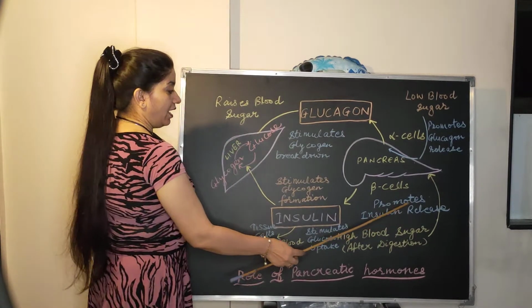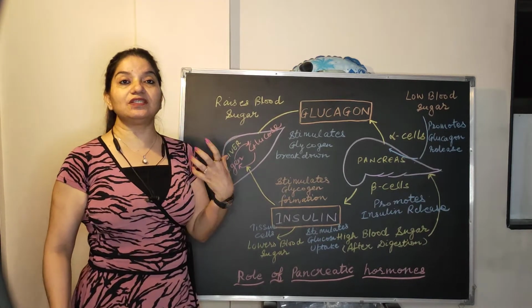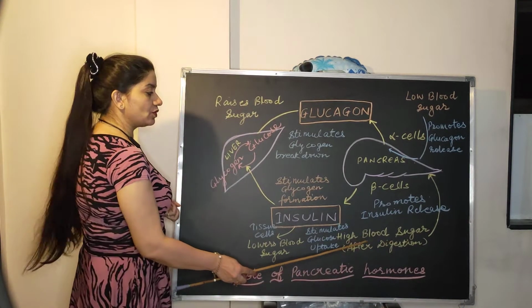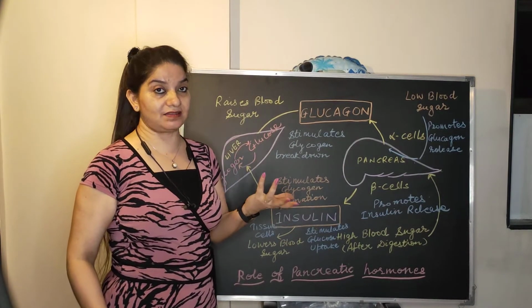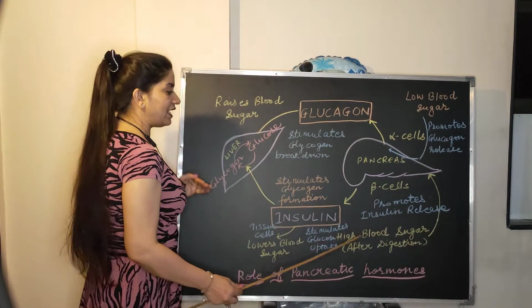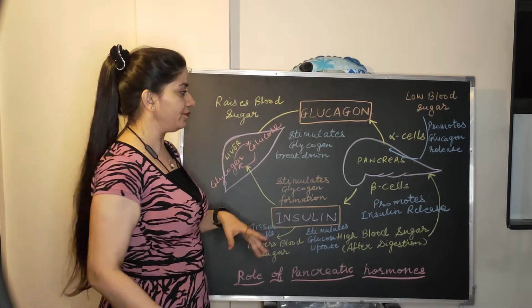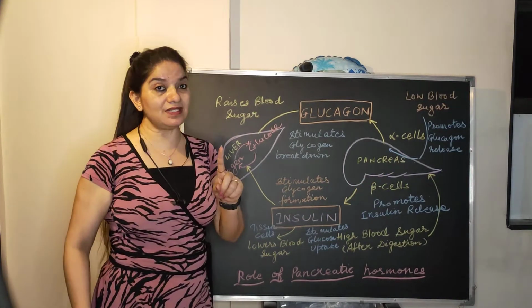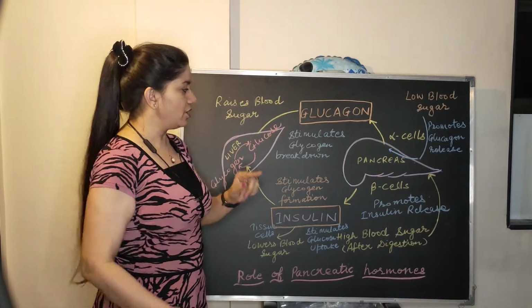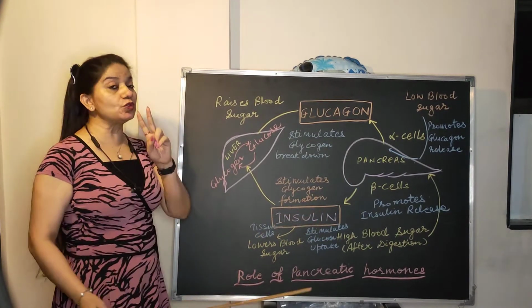First, after the eating of the food, that is after the digestion, the blood sugar level increases in our body. So after digestion, that is when we eat food, there is a high blood sugar level. So what does it do? It promotes the beta cells to secrete insulin. So the insulin is secreted and insulin does two works here.